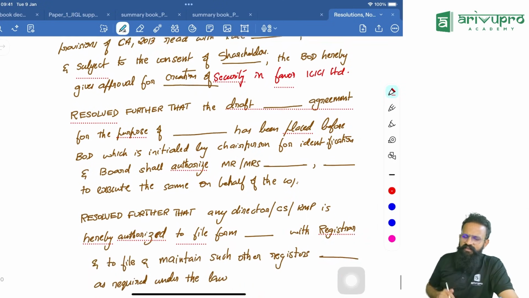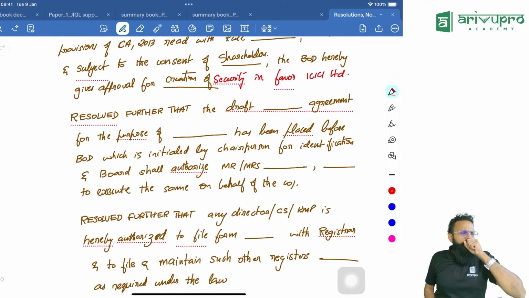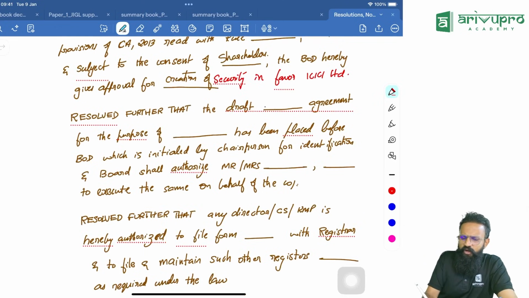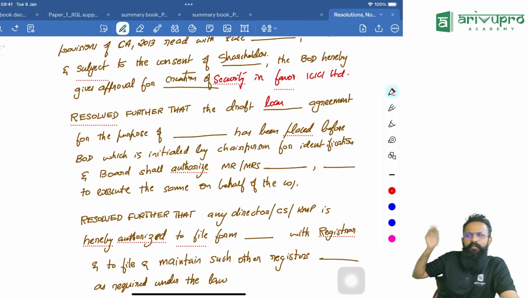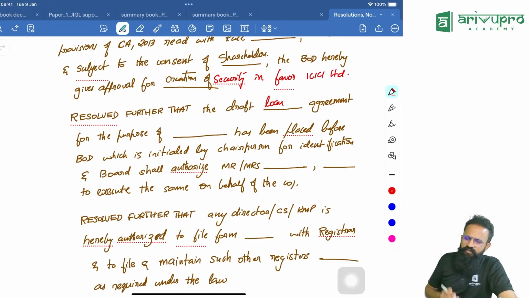Okay, now see. Resolved further that the draft loan agreement. Imagine if you are appointing someone. The draft appointment letter for the purpose of appointment of a managing director is placed before the board. I can write anything there. So resolved further that the draft loan agreement for the purpose of, why are we giving it?